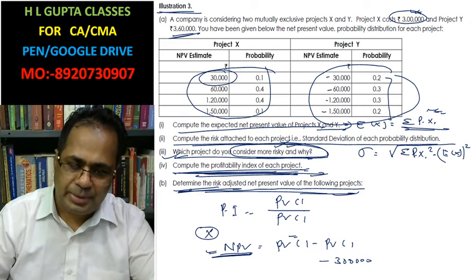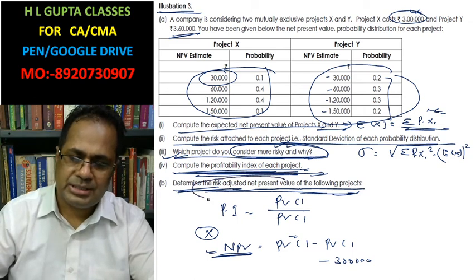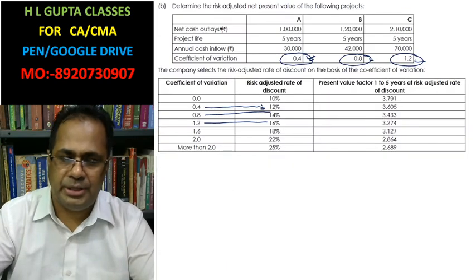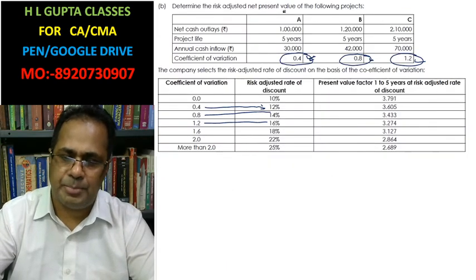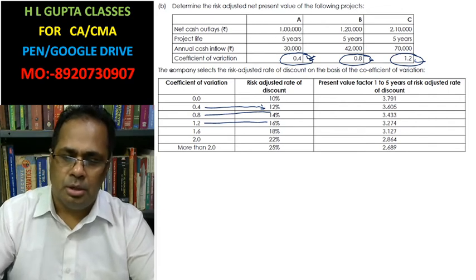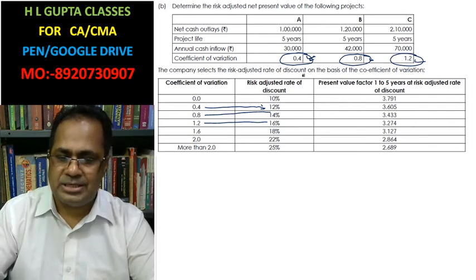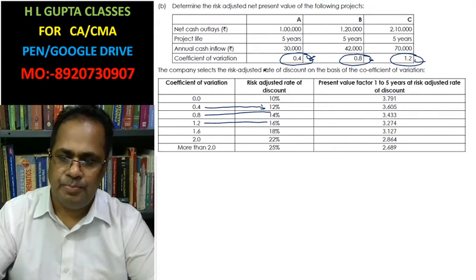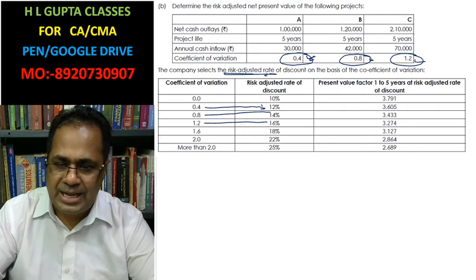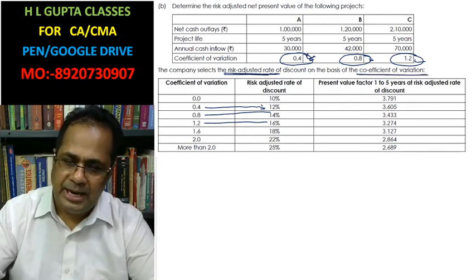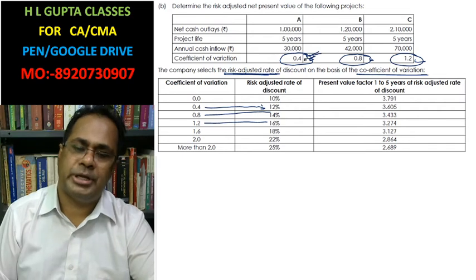Now the case of risk adjusted discount rate in part B. In part B, determine the risk adjusted net present value of the project. Look here. The company selects the risk adjusted discount rate on the basis of the coefficient of variance, which is already given.